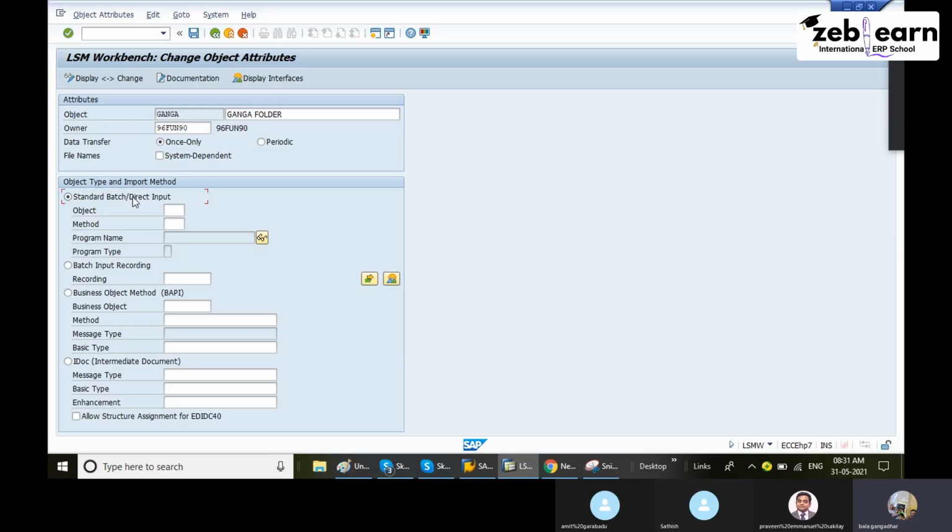This is obsolete. We are not using it. Another one is batch input recording. We will use this method only in real time. The third method is the BAPI method. I did not discuss BAPI in the coming sessions. Maybe this week we will get to BAPI.